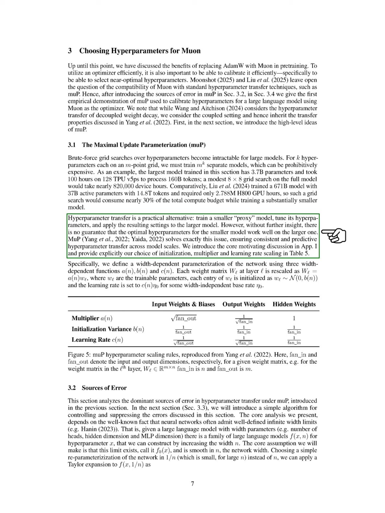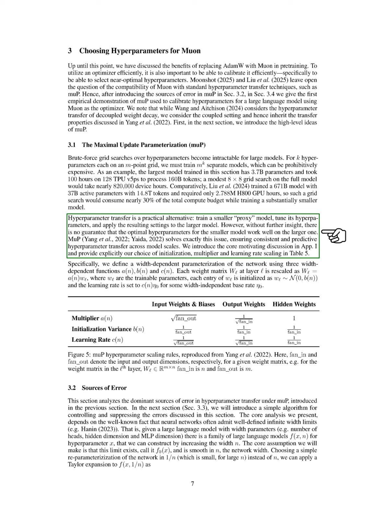Instead, hyperparameter transfer offers a more practical solution. We can train a smaller proxy model, fine-tune its hyperparameters, and then apply those settings to the larger model. However, we cannot assume that the best hyperparameters for the smaller model will work for the larger one without further analysis. MUP addresses this challenge by ensuring reliable hyperparameter transfer across different model sizes.